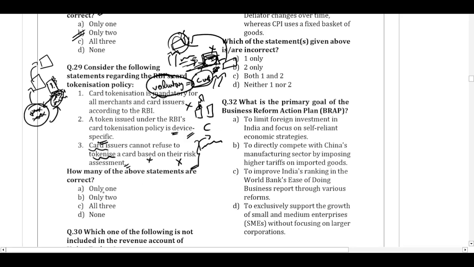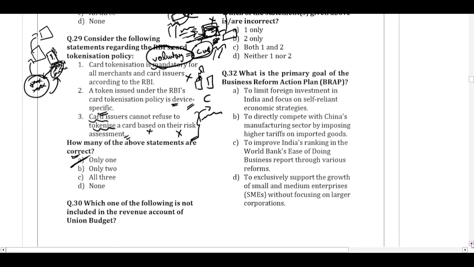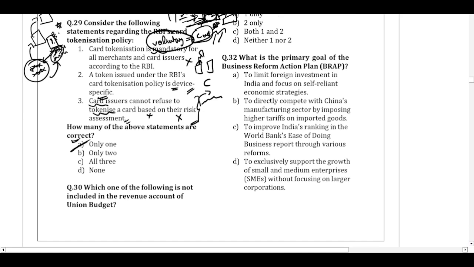How many of the above statements are correct? Only one is correct. If there is a different answer in your given answer key, please make a change to it. Okay.